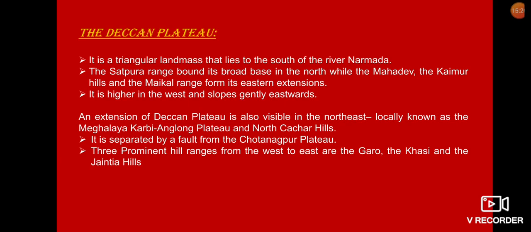An extension of the Deccan Plateau is also visible in the northeast, locally known as the Meghalaya, Karbi Anglong Plateau and North Cachar Hills. It is separated by a fault from the Chota Nagpur Plateau. Three prominent hill ranges from west to east are the Garo Hills, the Khasi Hills, and the Jaintia Hills.